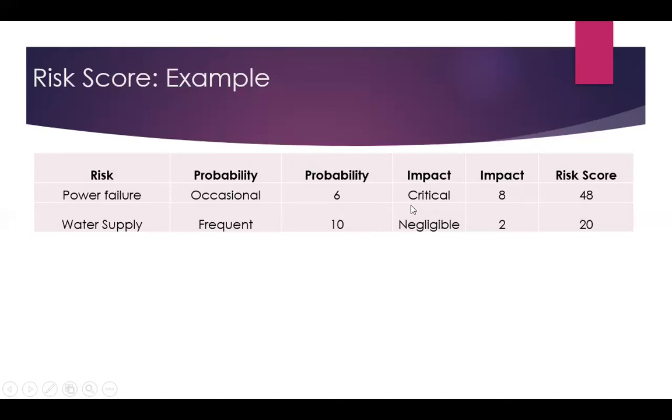For impact, for power failure, impact is critical because the entire machinery and plant is shut down without power, because we don't have power backup. And for water supply, the impact is negligible because water is not critical for our organization. This is an example of a particular organization. So I have scored the impact as 8 and 2. On multiplying the probability and impact, we get the risk score. So, although power failure was occasional, risk score is more for power failure because the impact is critical. So, risk score is a combination of probability and impact.